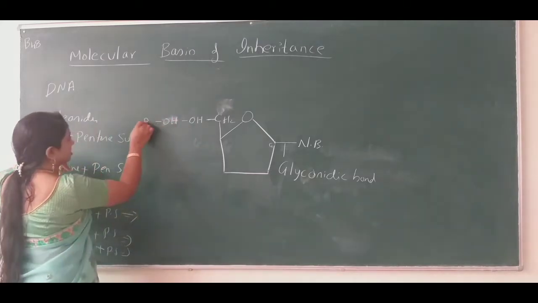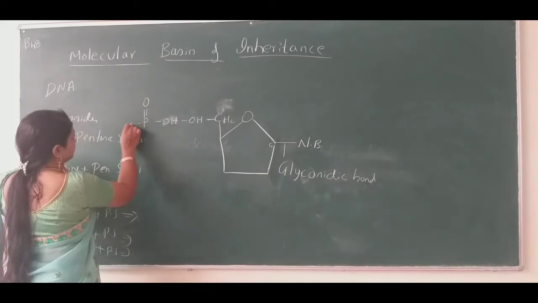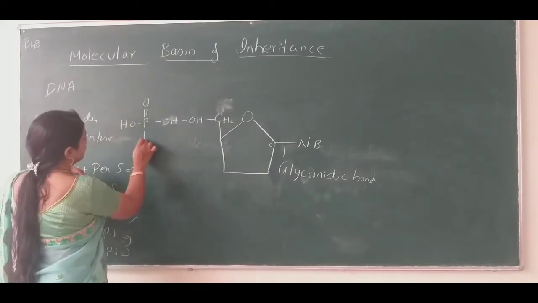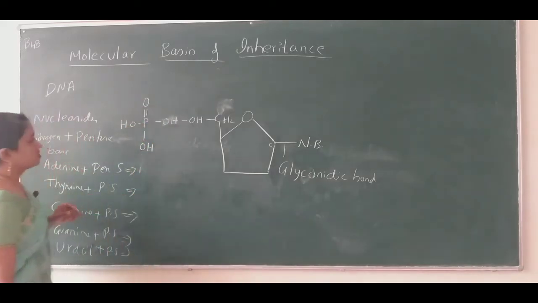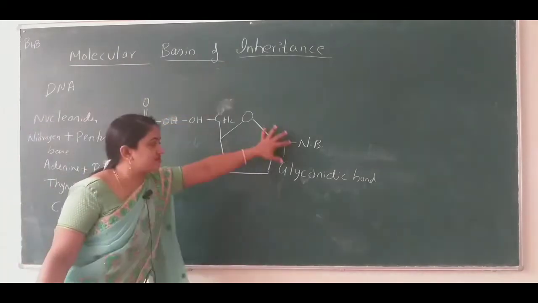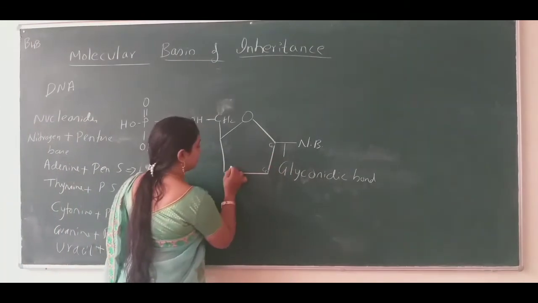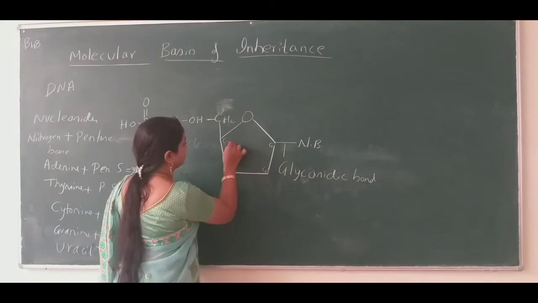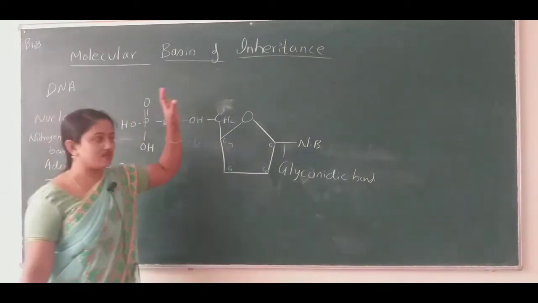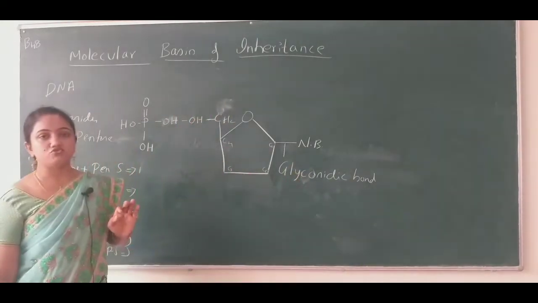The phosphoric acid structure is like this, right? So here we have the complete structure of a nucleotide.